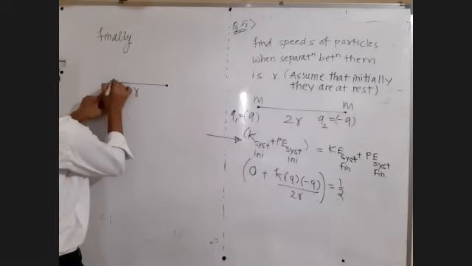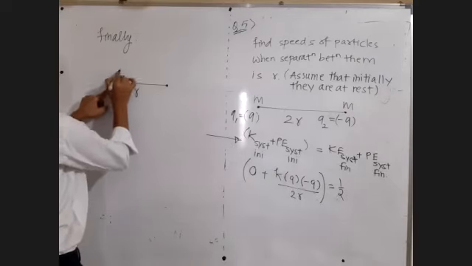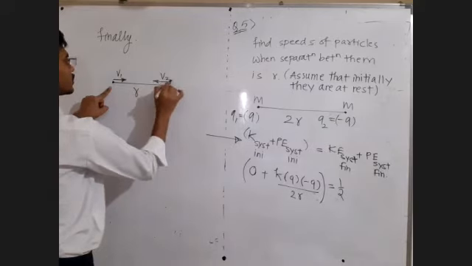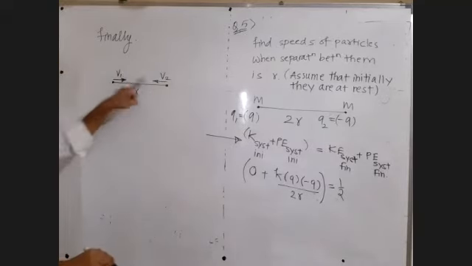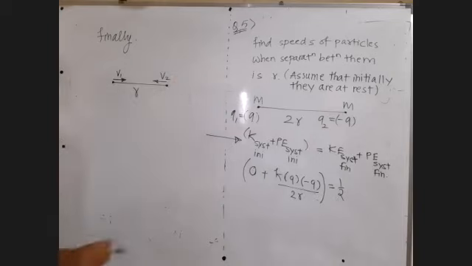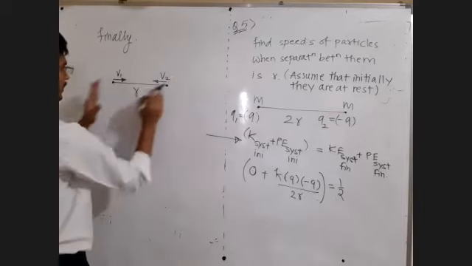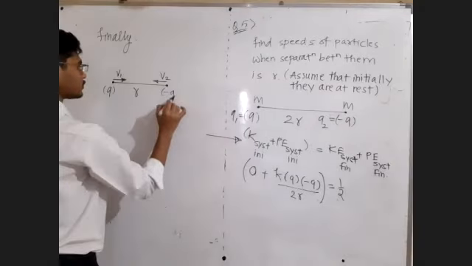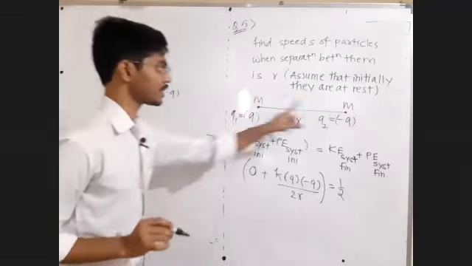This one will have, let's say, velocity v1, and this one velocity v2, and these are the directions. Note the directions, both are attracting each other. Initial separation was 2R, now it is R.